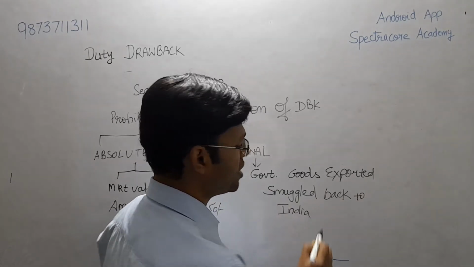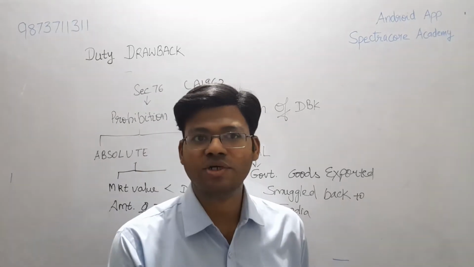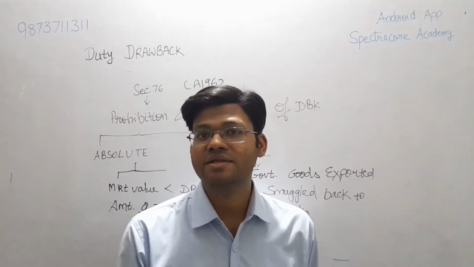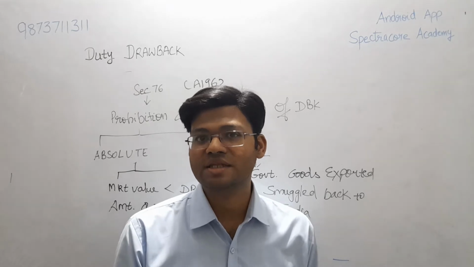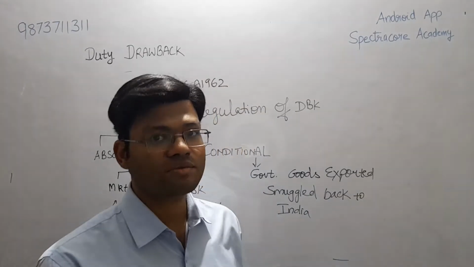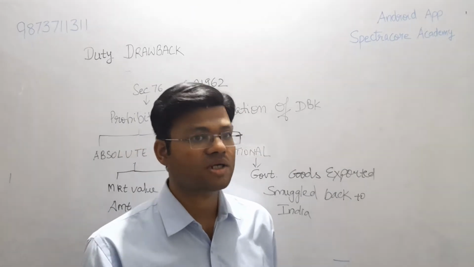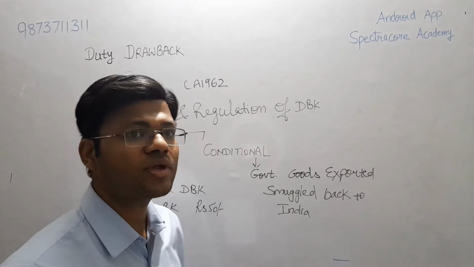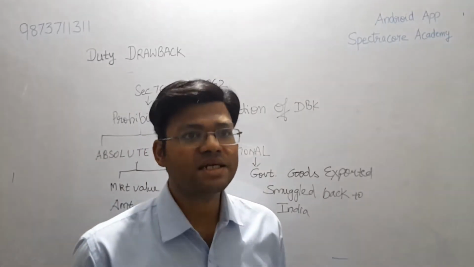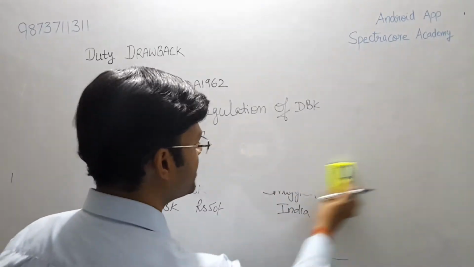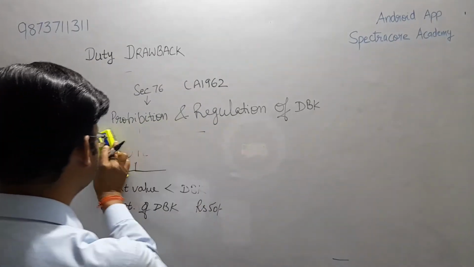Like if on paper you show that the goods are getting exported from one port through illegal routes, and they are coming back to India, and the drawback is being claimed on it, then this is a loss of revenue to the exchequer, and so this should not be allowed and is not allowable. However, under regulation, if these kinds of scenarios are taking place, then the drawback that has already been given has to be regulated. How the regulation of the drawback takes place, we will focus on that.